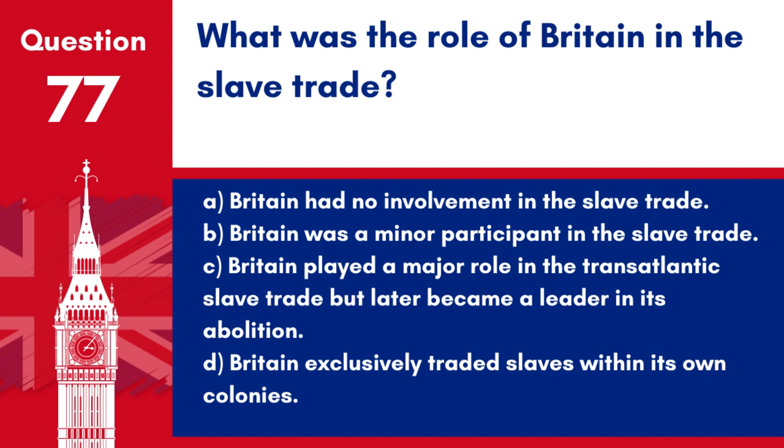Answer: C. Britain played a major role in the transatlantic slave trade, but later became a leader in its abolition. The UK was heavily involved in the transatlantic slave trade, but it also played a significant role in abolishing the trade across the empire in 1807.